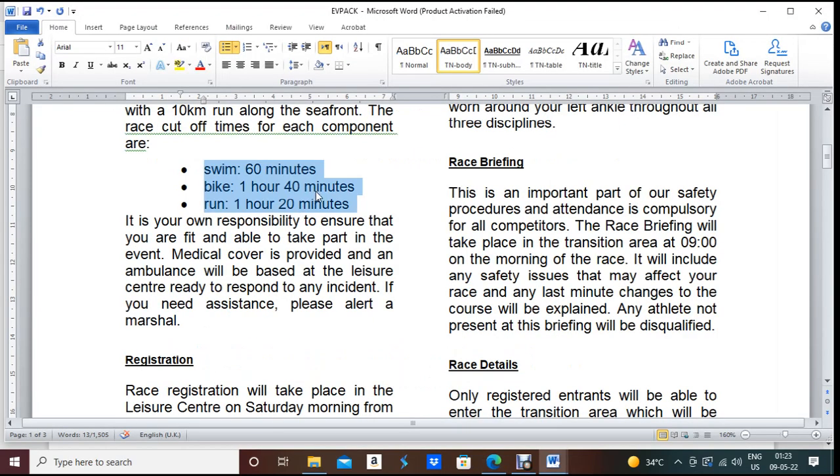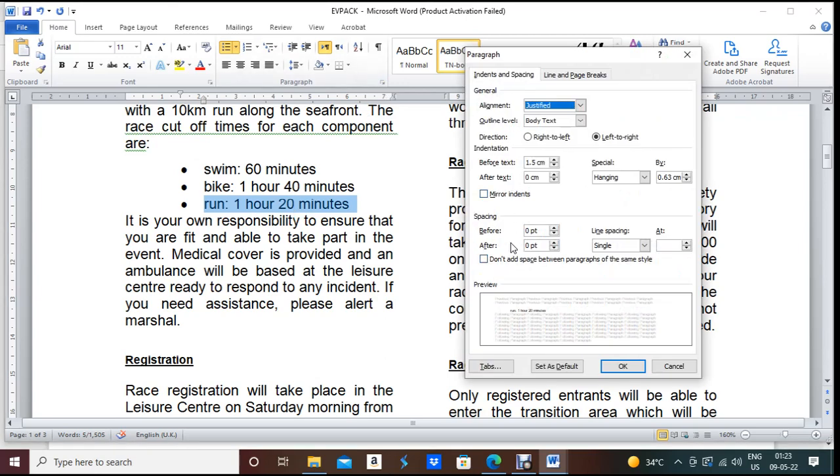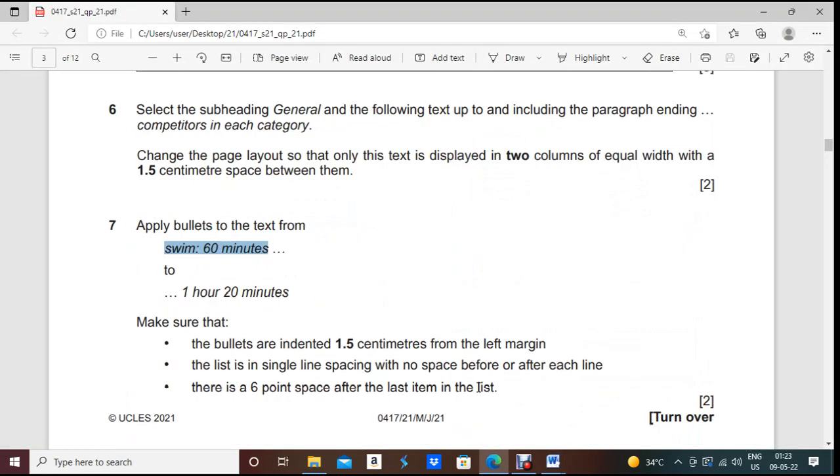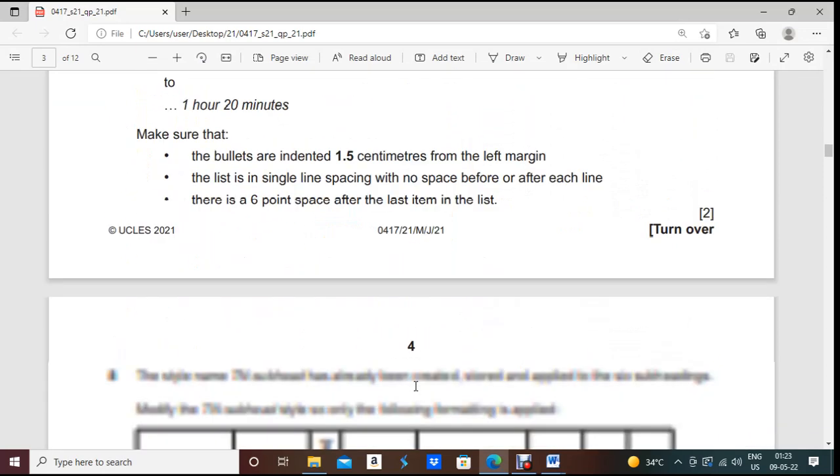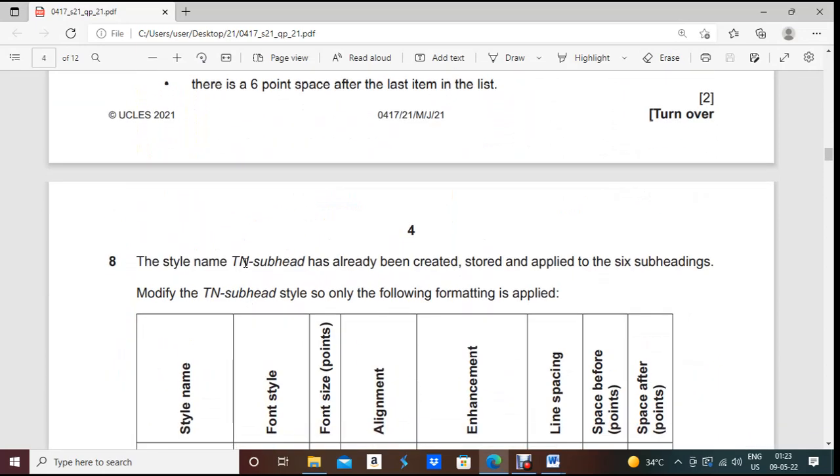Now next one, what they are asking: there is a 6-point space after the last item of the list. So last item of the list means the last line. So there will be a 6-point space after this line. So block this line. Then you have to click paragraph option, and after spacing will be 6-point. Done.